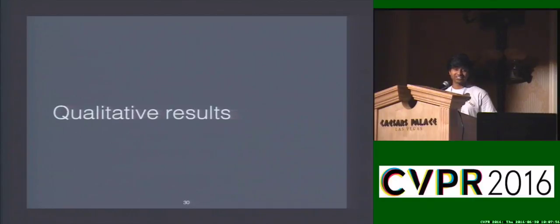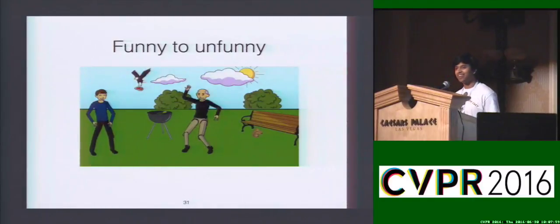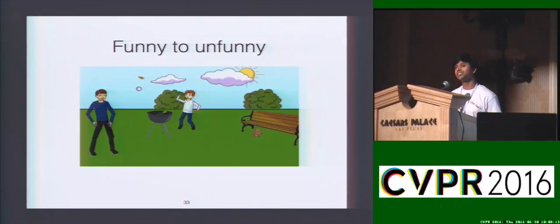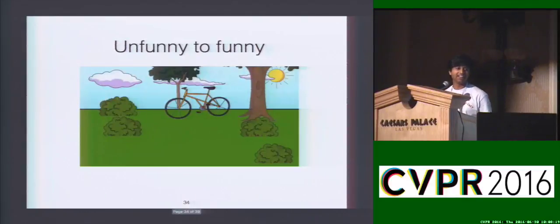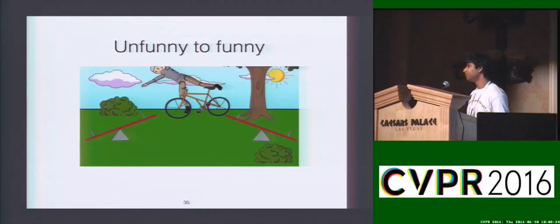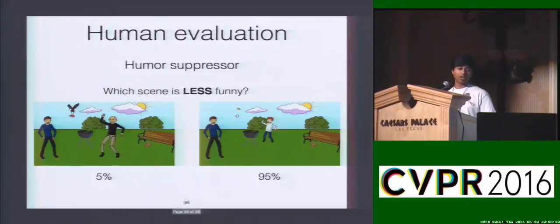In qualitative results, in this funny scene where an eagle is carrying off a man's steak, which infuriates the elderly person, our model correctly identifies the objects that contribute to humor and replaces these objects with contextually meaningful objects like a boy playing ball and background objects like a butterfly. And in this boring scene, our model introduces an elderly person who's doing a dangerous stunt and makes this funny.